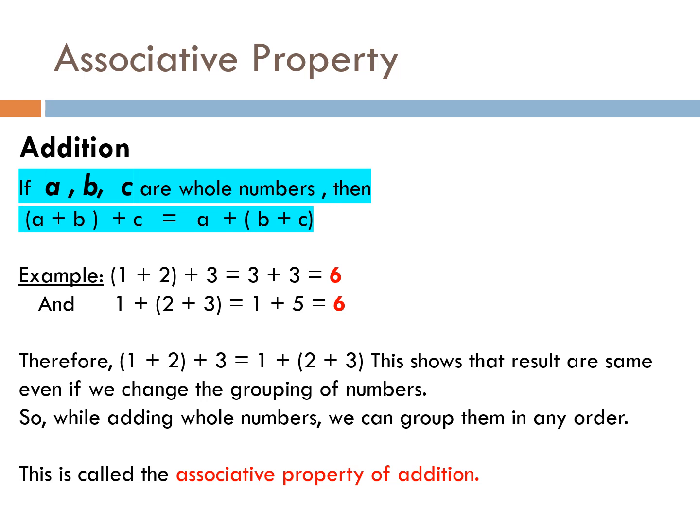There are three whole numbers 1, 2 and 3. First we have grouped 1 and 2. The sum is 3. This 3 is added to 3. The sum is 6. In the second case, first we have grouped 2 and 3. The sum is 5. This 5 is added to 1. The sum is again 6. This shows that results are the same even if we change the grouping of numbers. We can group them in any order. The result does not change. This is called the associative property of addition.